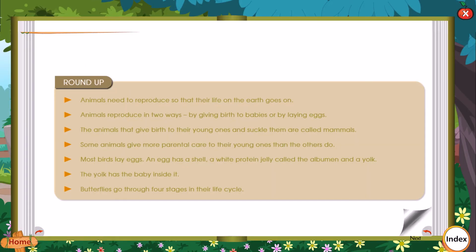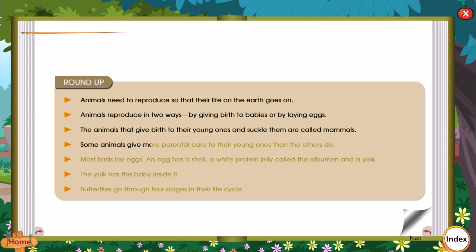Roundup. Animals need to reproduce so that their life on the earth goes on. Animals reproduce in 2 ways, by giving birth to babies or by laying eggs. The animals that give birth to their young ones and suckle them are called mammals. Some animals give more parental care to their young ones than the others do.